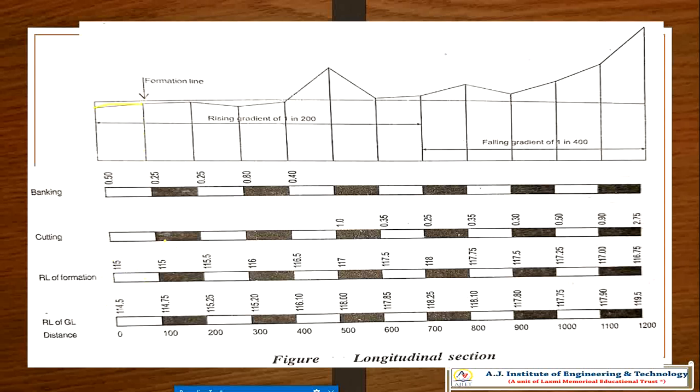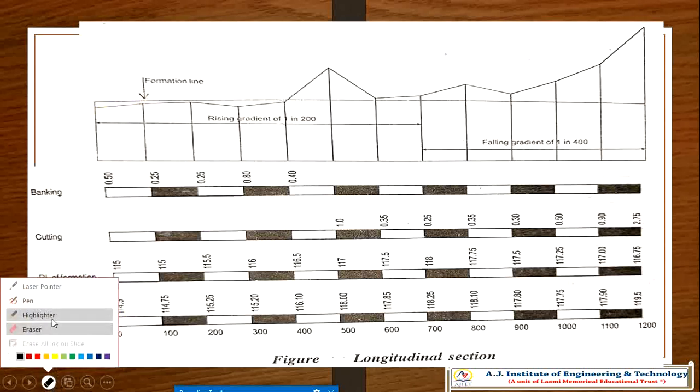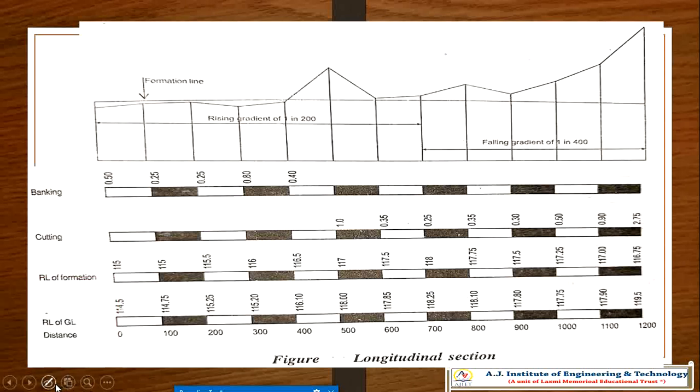You know the RL. The white line is not visible properly, so we'll draw a red line for the road, that is the actual ground line.